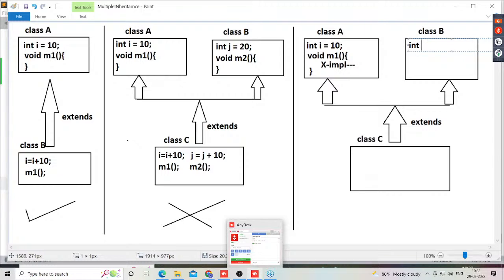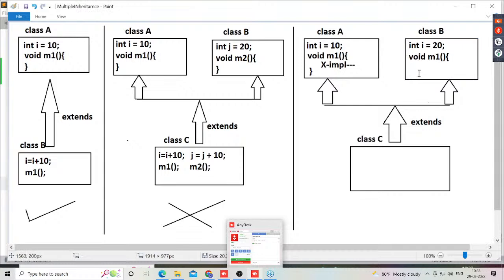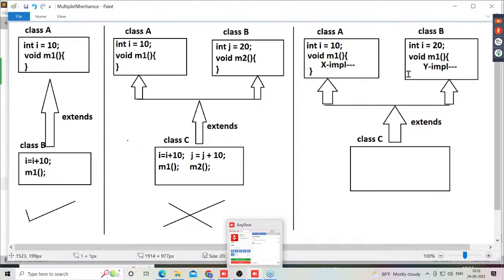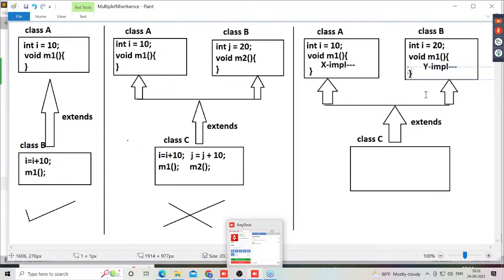Next, in the previous diagram, in class B we used int j = 20, a different variable from the i variable. But now in the class B superclass also I want to use int i = 20. Observe carefully. Now in class B superclass I'm also going to use a void m1 method. Inside this void m1 method we provide Y implementation.